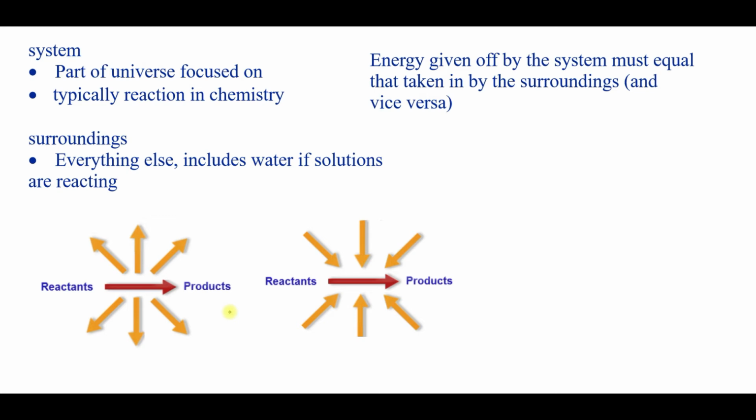The system is what we focus on, and you can define this any way you like. In chemistry, we define it as molecules and elements that are reacting. Now, the surroundings are everything else. If our reactions are in solution, then the surroundings include water. The energy given off by the system has to equal that which is taken in by the surroundings, or vice versa. If the surroundings are giving energy to the system, they both have to be equal.